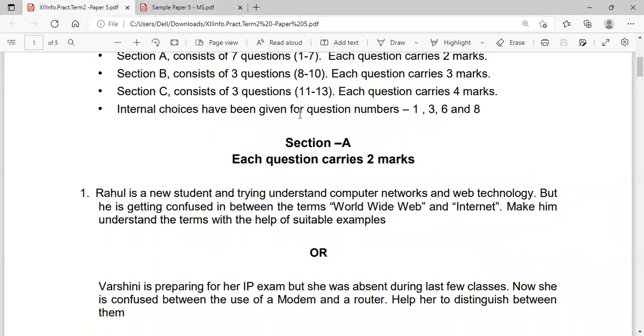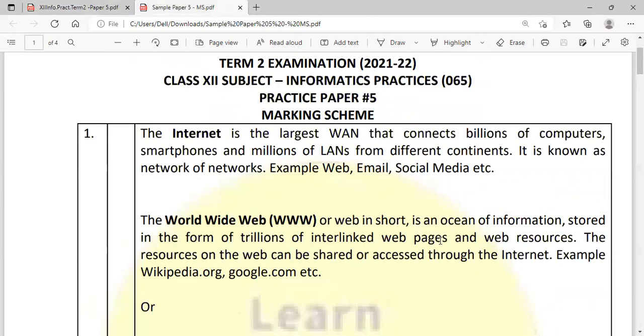So moving to the OR part, Varshini is preparing for her IP exam, but she was absent during last few classes. Now she is confused between the use of modem and a router. Help her to distinguish between them. So here you have to write the difference between modem and a router. So let's see the answer.